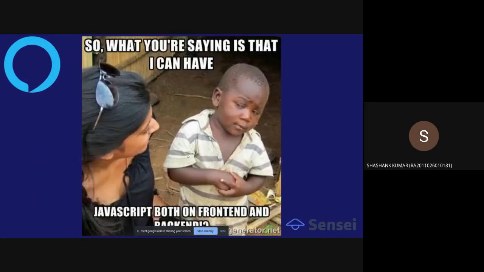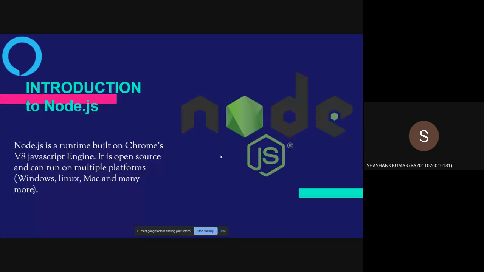So Node.js is not a programming language. It is a runtime environment where you can run your JavaScript code. So we know that JavaScript can be used to make your static website dynamic. You can add logic to your website using JavaScript, but you can also use the same language on your machine, that is on your laptop or on your server, to do the backend operations. Now, this is the technical description of Node.js. So what does Node.js really do? It just takes your JavaScript code and runs it, and you can perform various tasks.